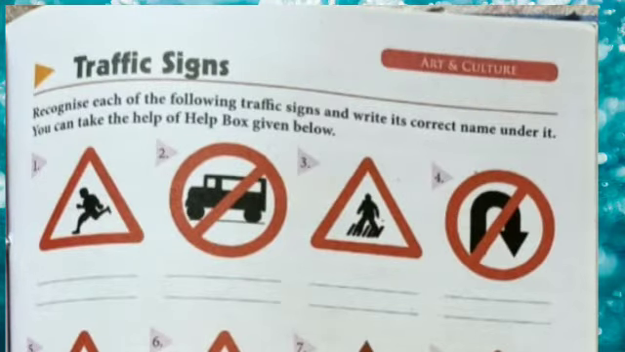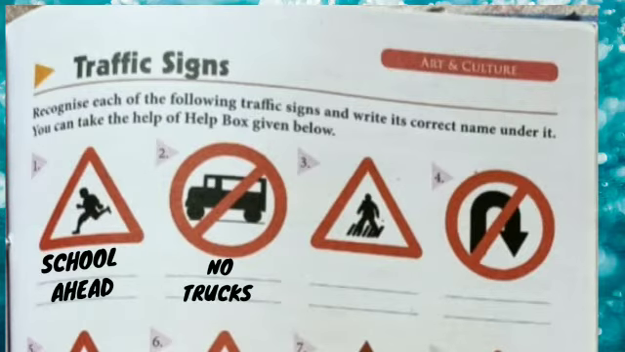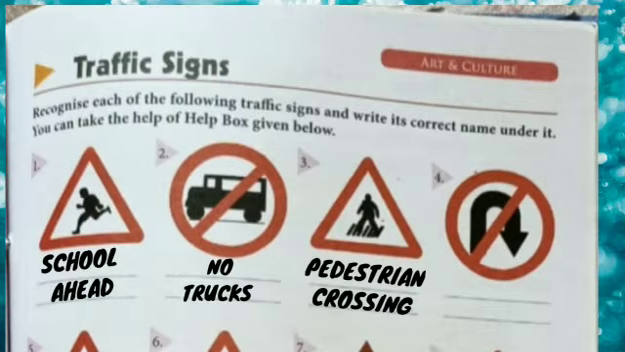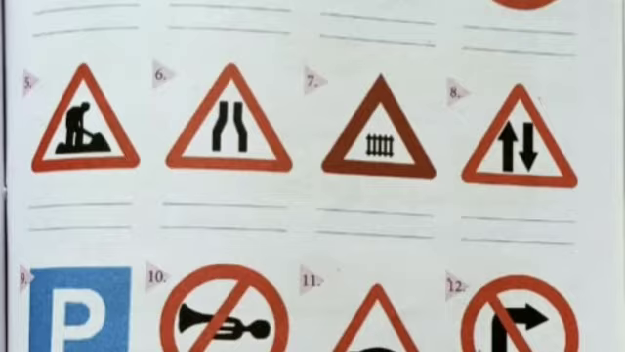Okay children, let's do the page based on traffic signs. First sign means there is a school ahead. Second sign means that no trucks can pass through this area where this sign is put. Third is pedestrian crossing or zebra crossing, जहाँ पे पैदल चलने वाले लोग रोड क्रॉस करते हैं. The fourth one is U-turn prohibited. Prohibited means not allowed, कि इस एरिया में आप U-turn नहीं ले सकते हैं.